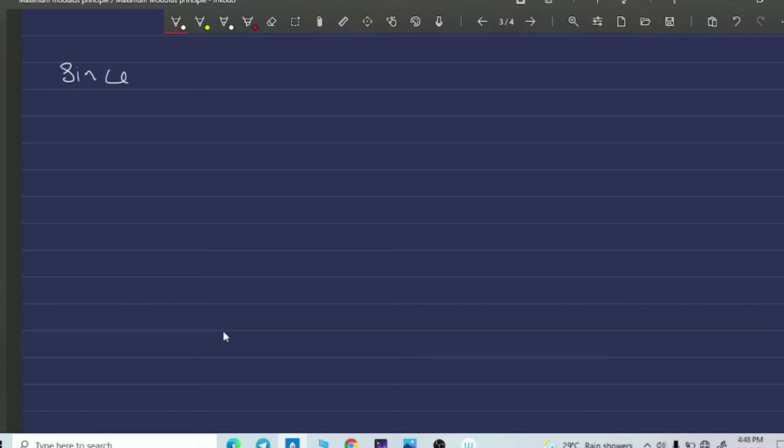Since f of z is analytic on omega naught, here omega naught is contained in the interior of E and f of z is analytic on E. Therefore, f of z is analytic on omega naught.